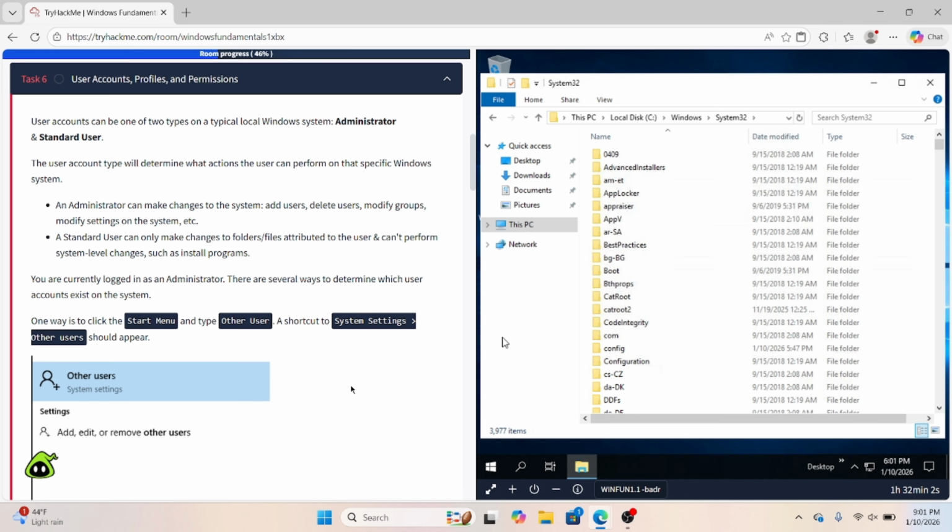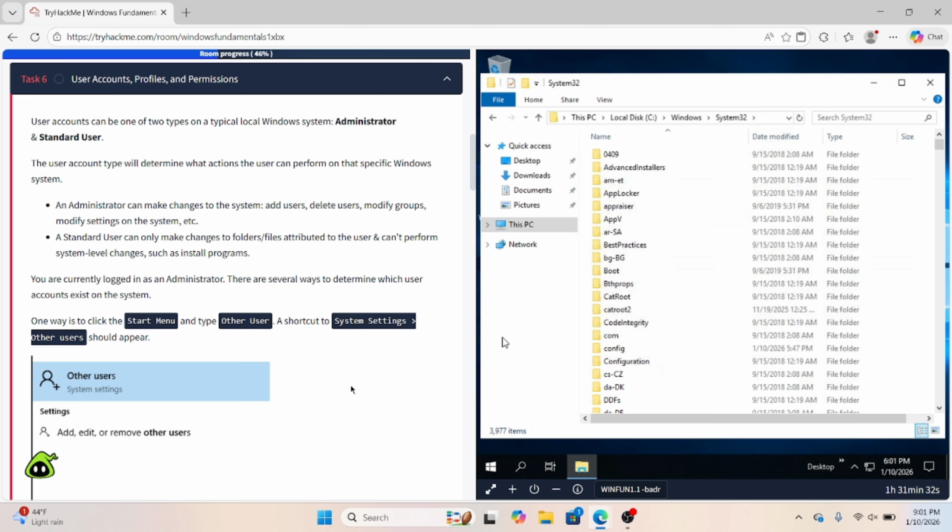User accounts, profiles, and permissions. User accounts can be one of two types. On a typical Windows system, it's going to be your administrator and your standard user. The type of account determines the type of actions that the user can perform on that specific Windows system. An administrator can make changes to the system, add users, delete users, modify groups, modify settings on the system, a lot of stuff like that.